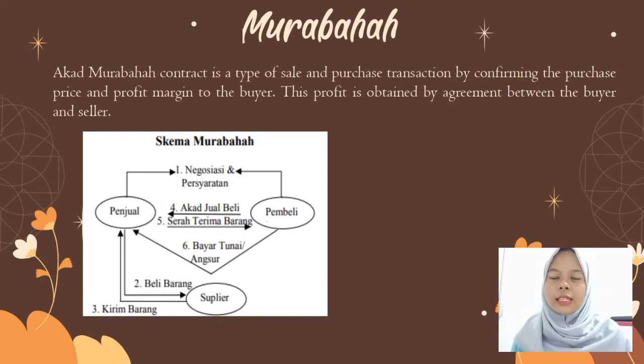The following is the flow of the murabahah contract. The buyer submits an application for the procurement of goods. Then the seller makes observation regarding the feasibility of the buyer. If the buyer's request is accepted, the seller will buy the goods from the supplier. Then the supplier sends the goods directly to the buyer. The seller makes a credit sale and purchase transaction with the buyer.